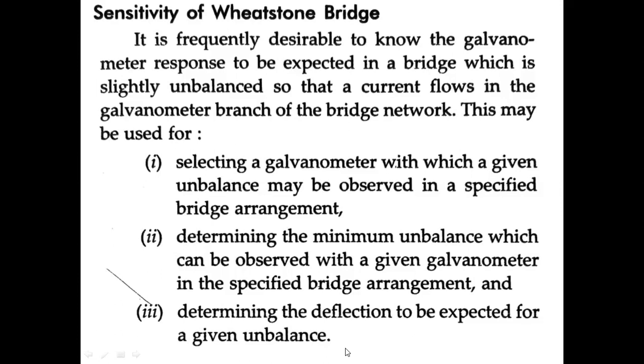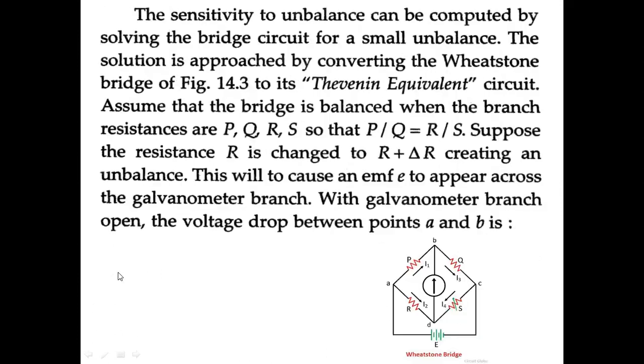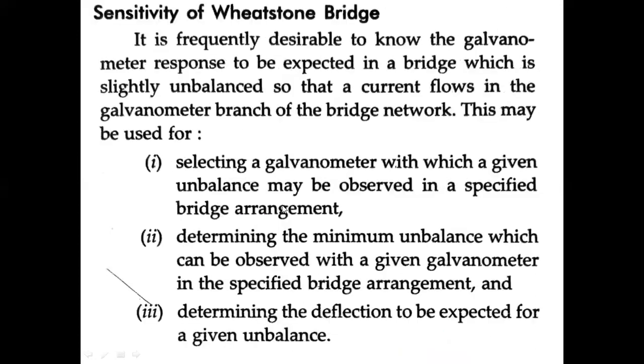The Wheatstone bridge has four arms, P, Q, R, S. P and Q are the ratio arms, R is the unknown resistance arm, and S is the standard resistance arm. If the bridge is in a balanced condition, that means the currents flowing through the four arms are equal. At that particular instant only, there is a null deflection in the galvanometer.